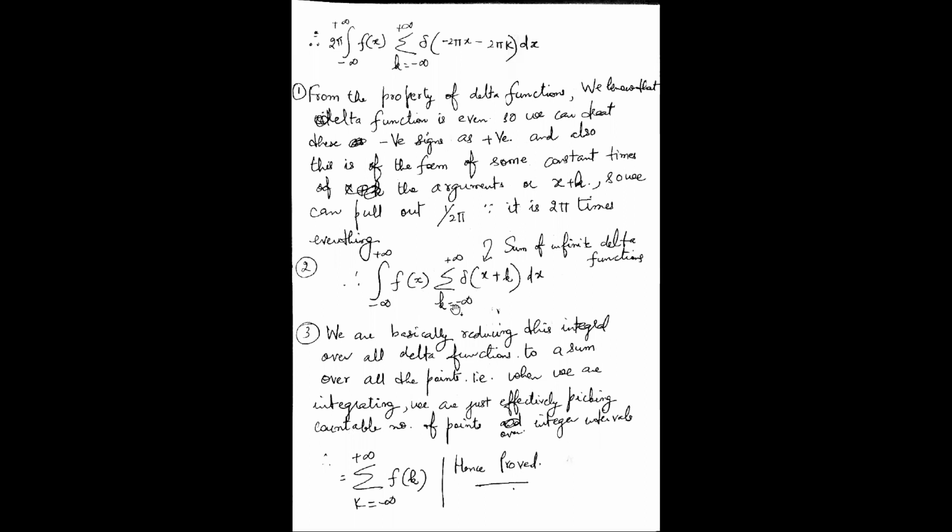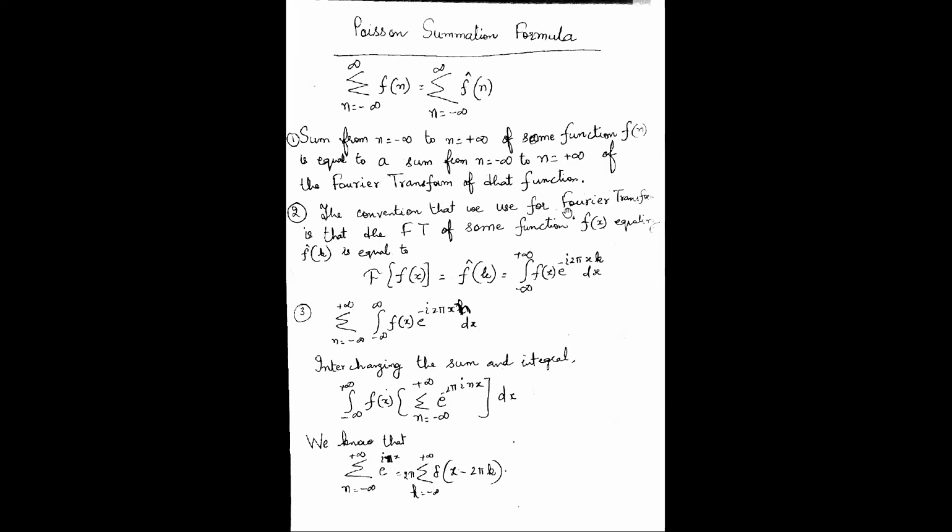Because what is the delta function? The delta function tells us that at certain points the value is 1. So at these values of k it will be 1. When these values are multiplied with f(x), it will actually result in f(k) at those points only. So hence this will be proved as k equal to minus infinity to plus infinity. This will be equal to the summation of the function. So that's what the point was. That's what the Poisson sum formula states: the summation of the function is equal to the summation of its Fourier transform.